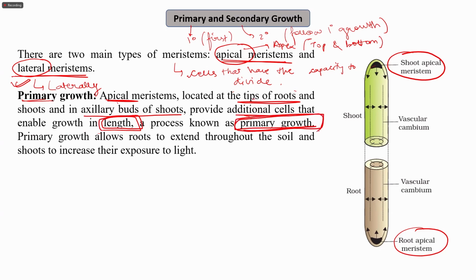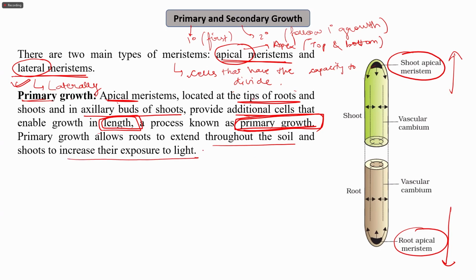So the growth in the length is known as the primary growth that allows the roots to extend. The root apical meristem will lead to the increase in the root size, and the shoot apical meristem will increase the height. So primary growth allows roots to extend throughout the soil and shoots to increase their exposure to light.